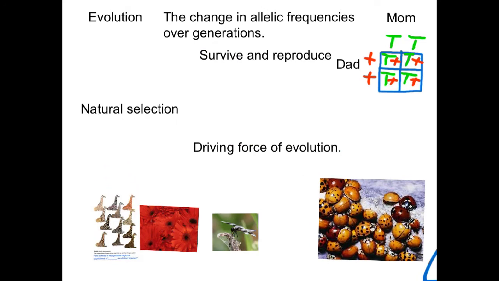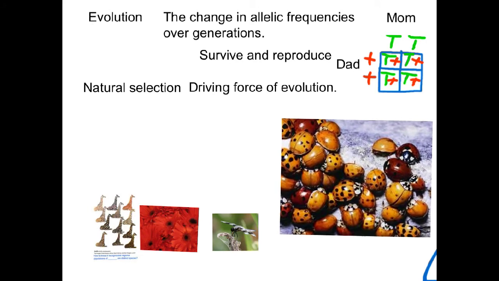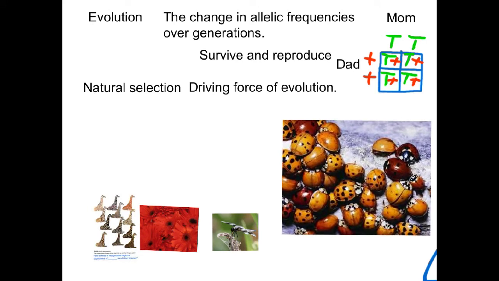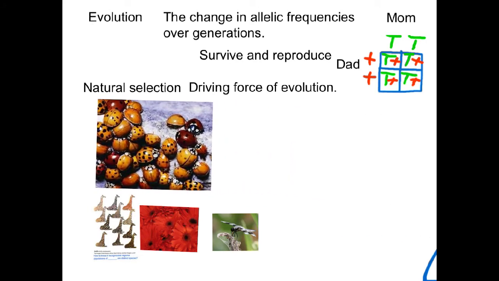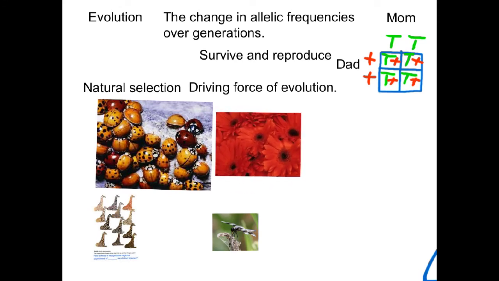I'm going to bring my populations down here. And I'm going to give a scenario here on how this works. So we've got my population of ladybugs. And this population of ladybugs lives in an area where there are red flowers. And they like to consume these red flowers.